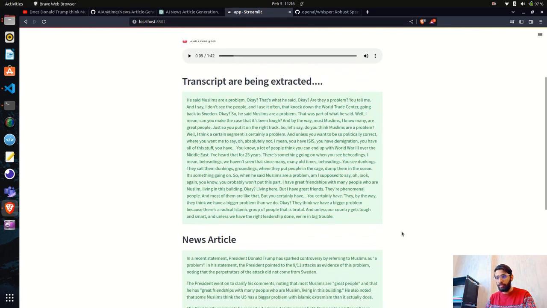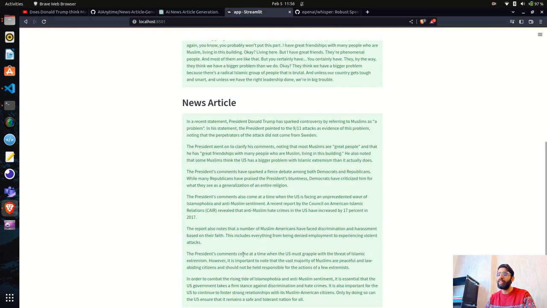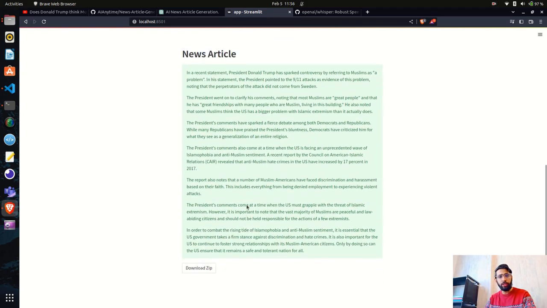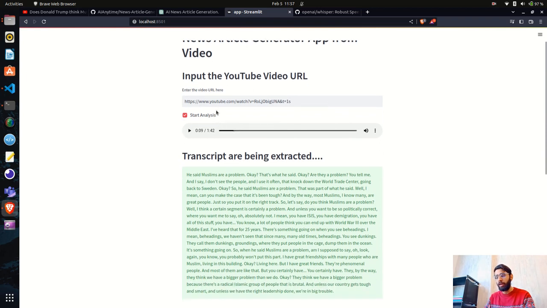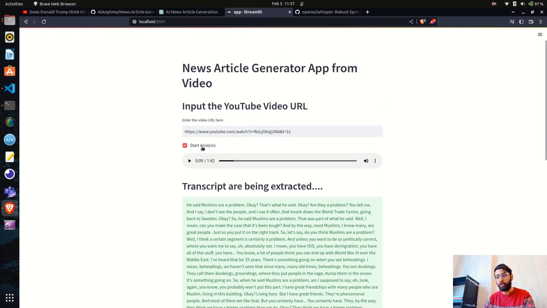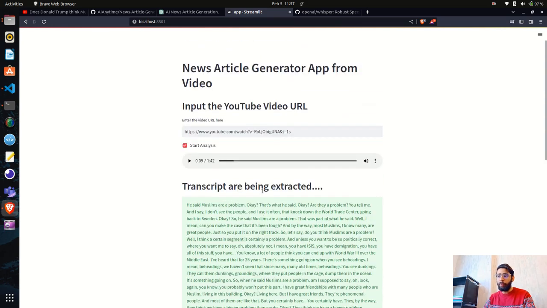Now let me tell you a reason why I didn't go along with the button here. We have a nested button, which is the download zip button, inside this button. If this were a Streamlit button, it's very difficult to handle the state and state management, because I don't think Streamlit still provides it. It's difficult to handle state within a nested button. So we had a checkbox here, start analysis, and then we had a button inside it. The page should not get refreshed. You understood what I'm saying, right?